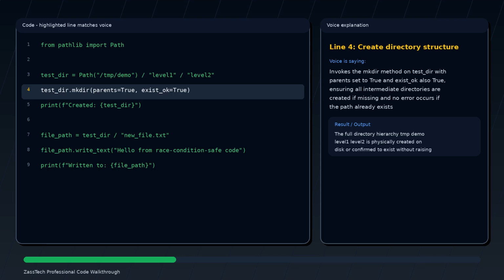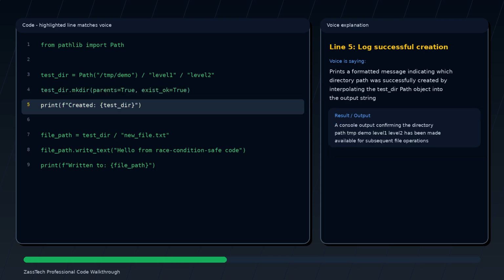Invokes the mkdir method on test_dir with parents set to true and exist_ok also true, ensuring all intermediate directories are created if missing and no error occurs if the path already exists. Prints a formatted message indicating which directory path was successfully created by interpolating the test_dir path object into the output string.